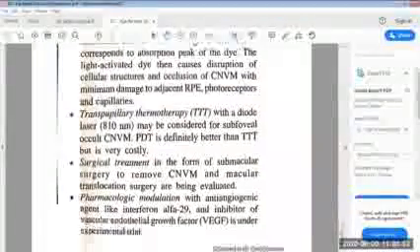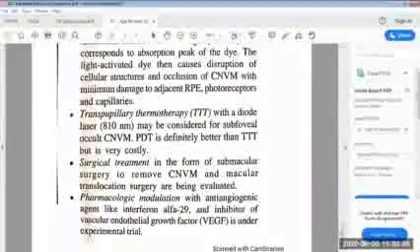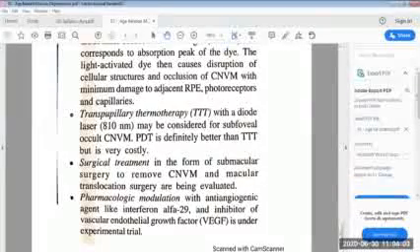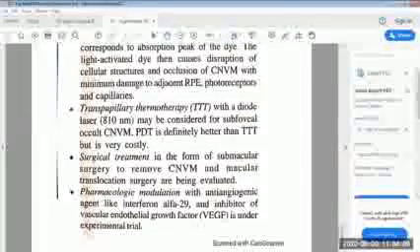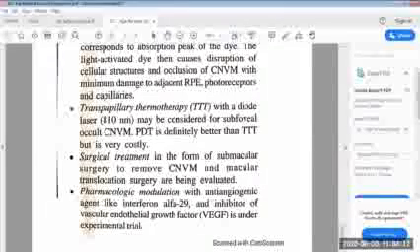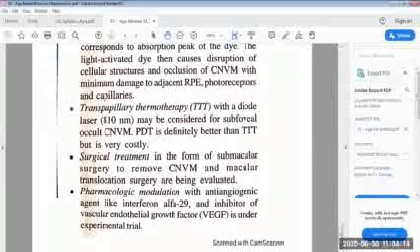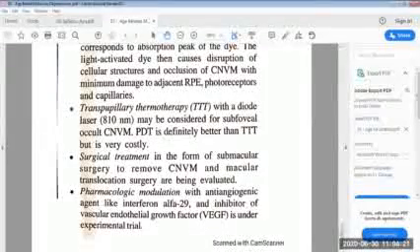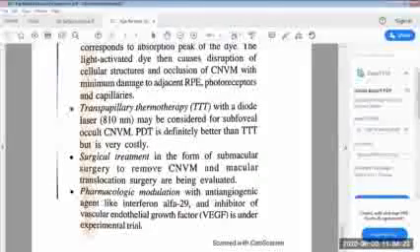Then the next treatment modality is the surgical treatment in the form of submacular surgery to remove CNVM, and macular translocation surgery are being evaluated. Then pharmacologic modulation with anti-angiogenic agent like interferon alpha 2a, an inhibitor of vascular endothelial growth factor VEGF, is under experimental trial. So this session of age-related macular degeneration completes here.